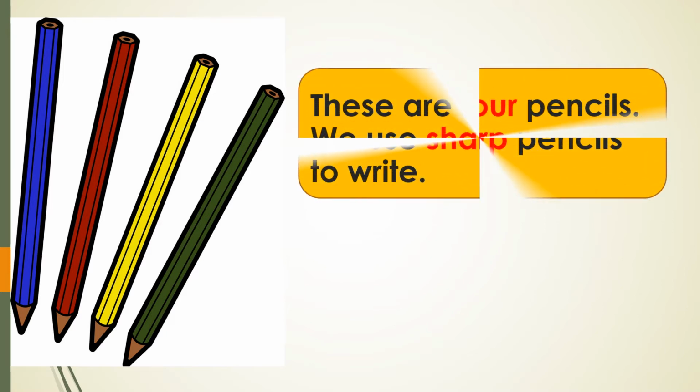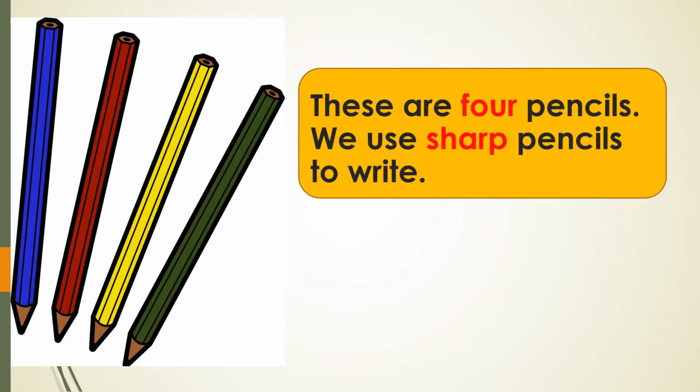We'll see the next one. So what do you see here? Here are some pencils. It's one pencil of many pencils. Now we'll describe the pencils. These are four pencils. Can you count the pencils?